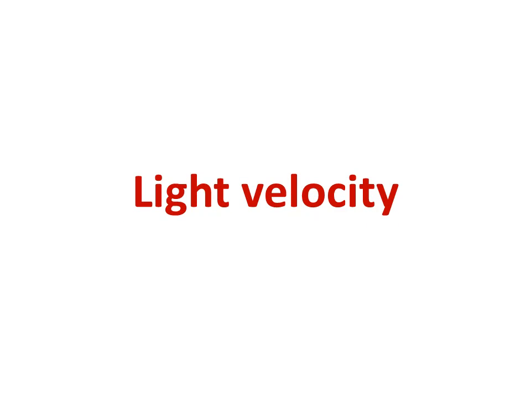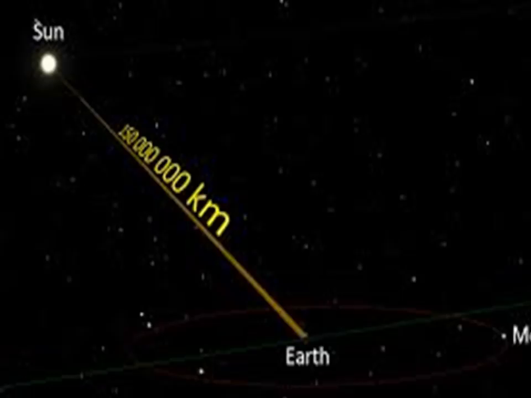Now, I'll talk about light velocity. In this picture, we have the sun and earth, and the light travels from the sun to the earth. When the light travels from the sun to earth, it covers a distance and takes time. So, if we divide the distance over the time, we will get the velocity of light.